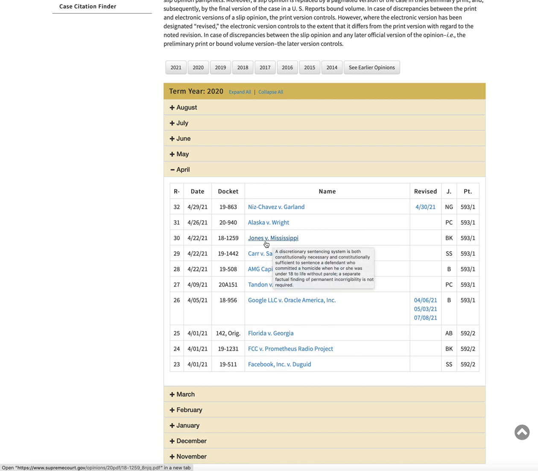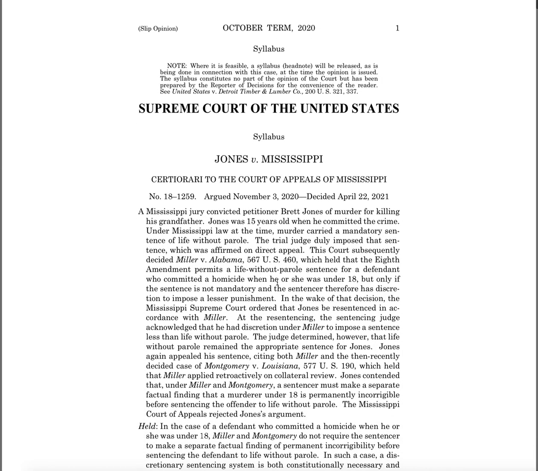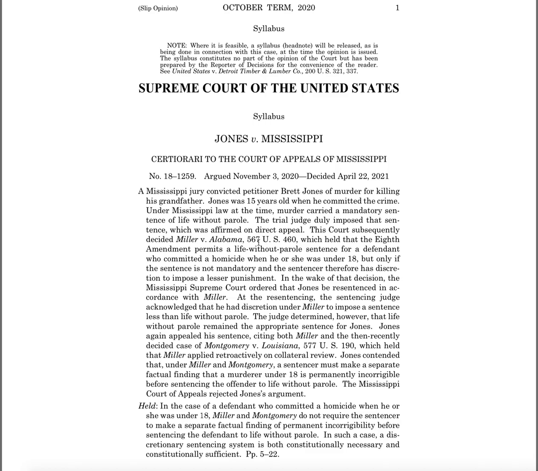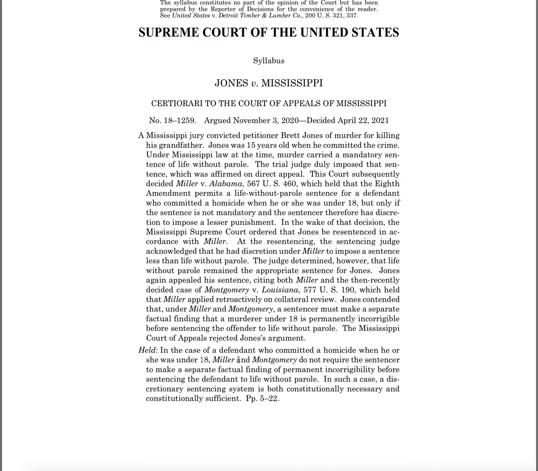When you see a case that has a state name and a private individual's name, the odds are that this is going to be a criminal case and it's going to involve a constitutional issue. And you can see as I highlight over the text, or if I click on it, we're going to come down here and find somewhere in here a constitutional issue. And I've used this particular case as an example for the last year. Miller versus, in the case of a defendant who committed a homicide when he or she was under the age of 18. So we're asking the question specifically related to juvenile offenders receiving the death penalty at some point. Does it violate the Constitution? We don't have to be an expert on this case.